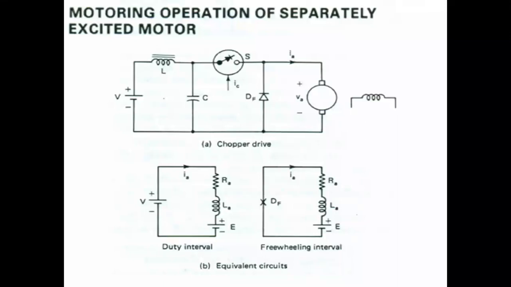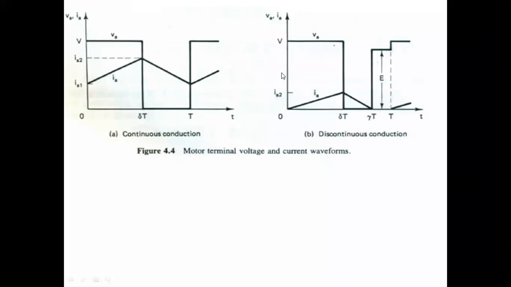In this case, the armature current may become zero during the freewheeling interval, as shown in figure B.